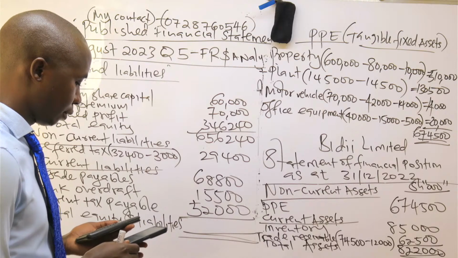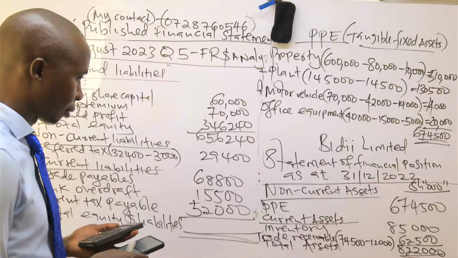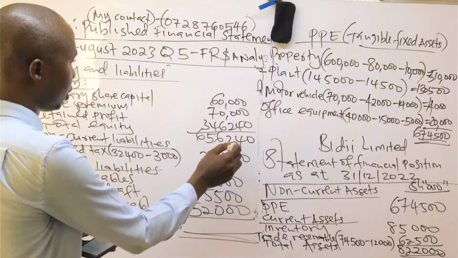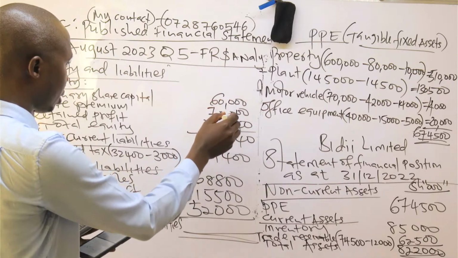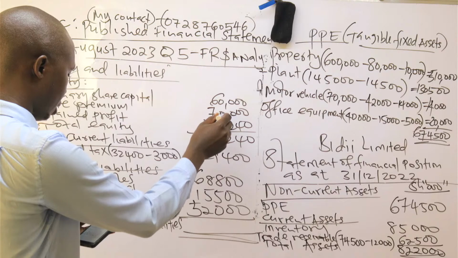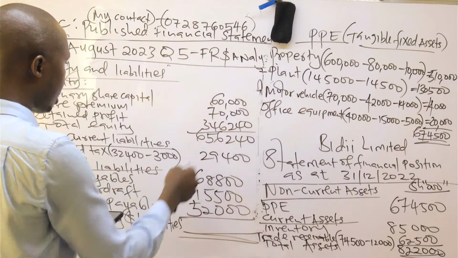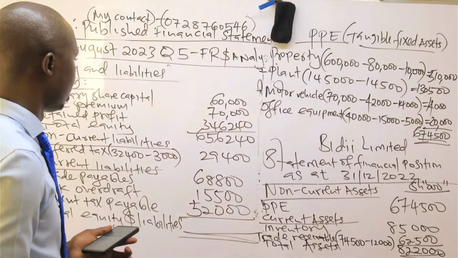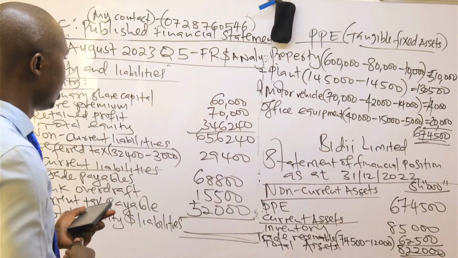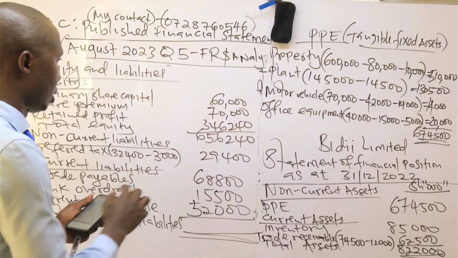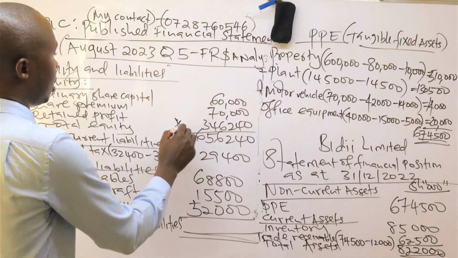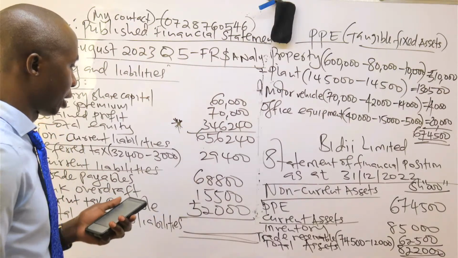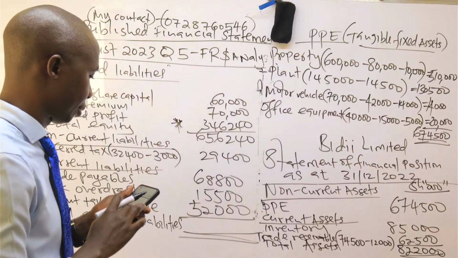$29,400, 68.50. So you know that this one, if you check this one well, this one was 60. Yes, this one is supposed to be. If you go to your statement of changes in equity, there's this mistake which is here in terms of summation. You will be able to rectify.